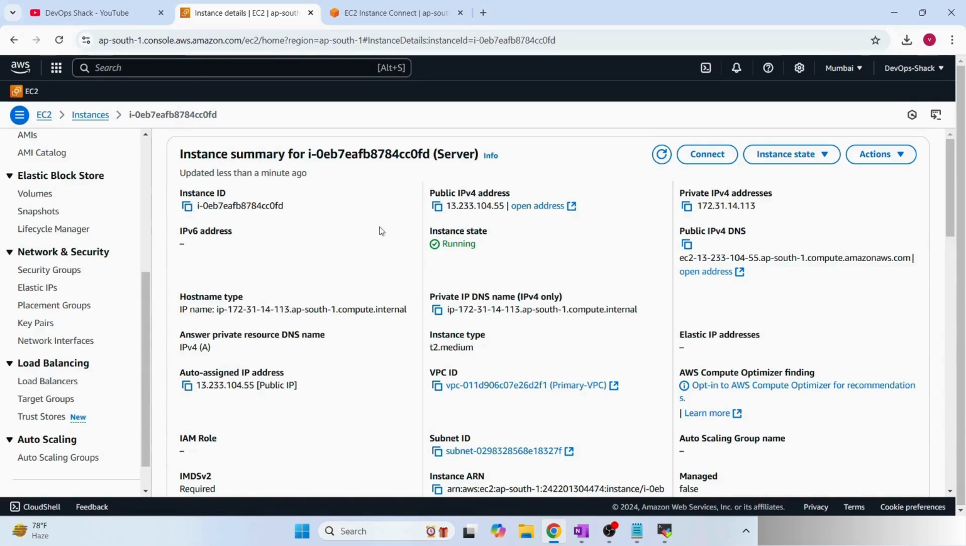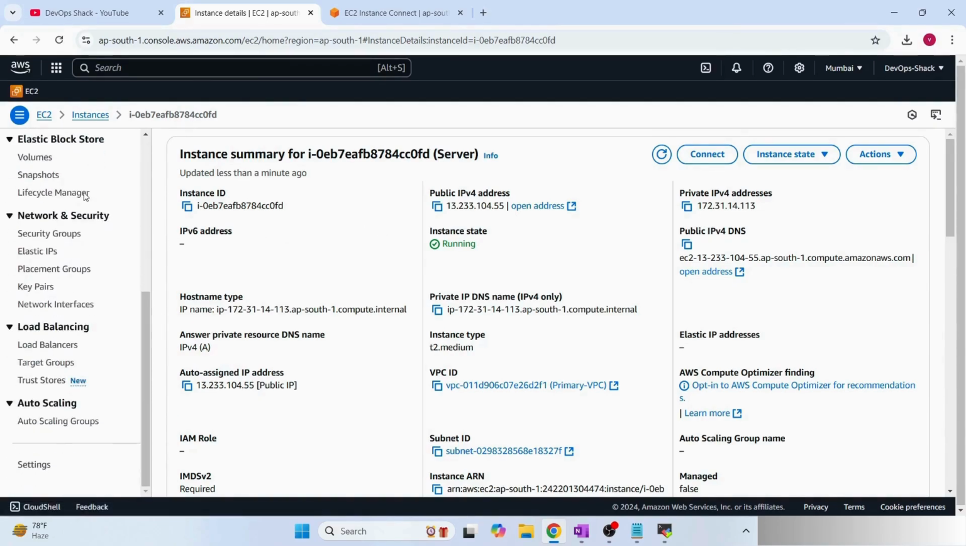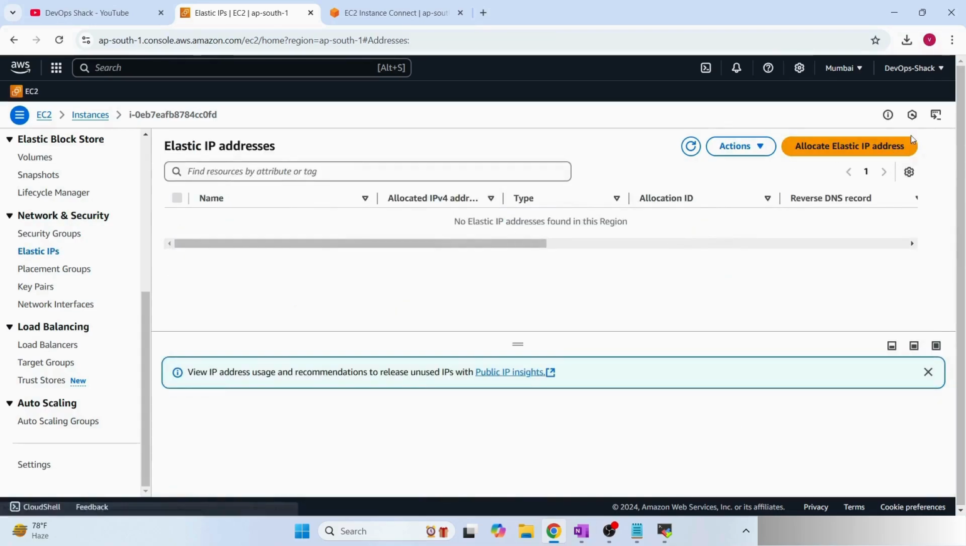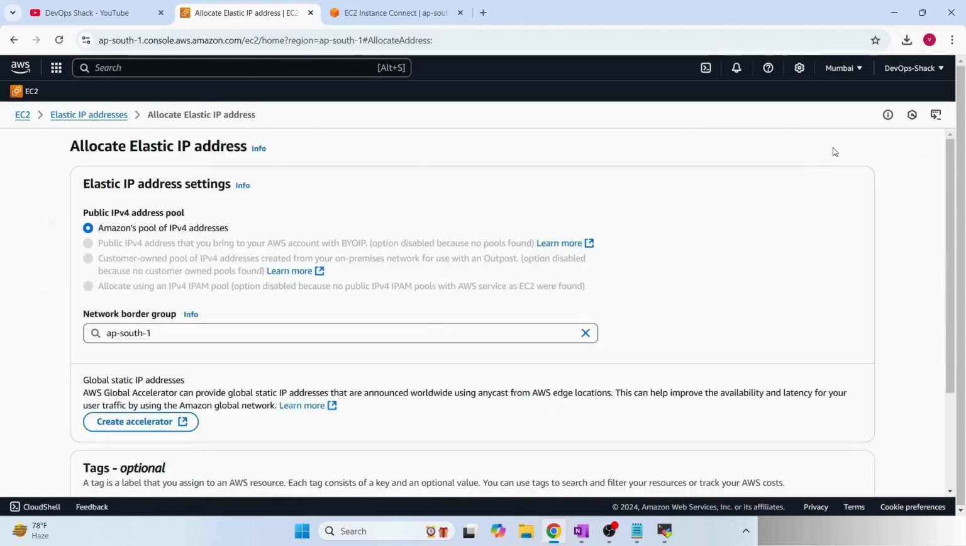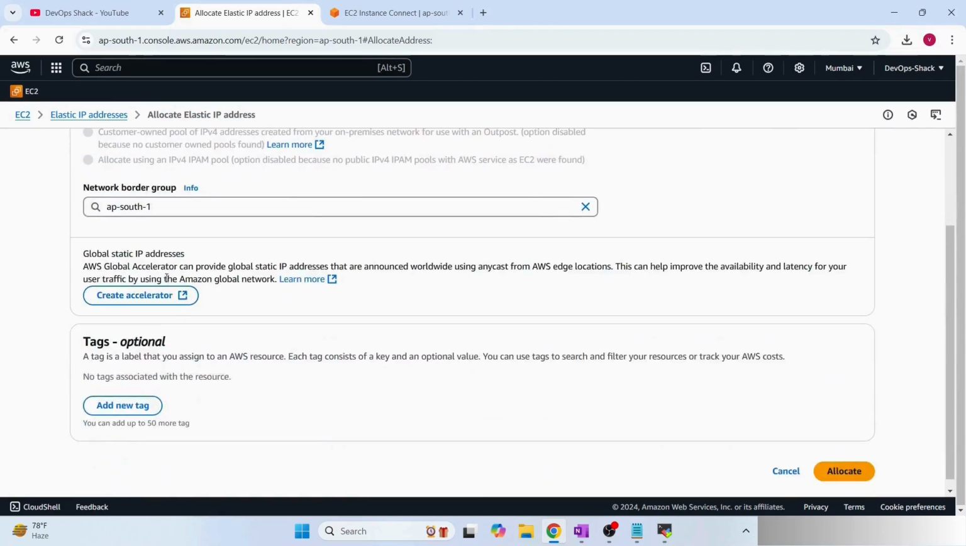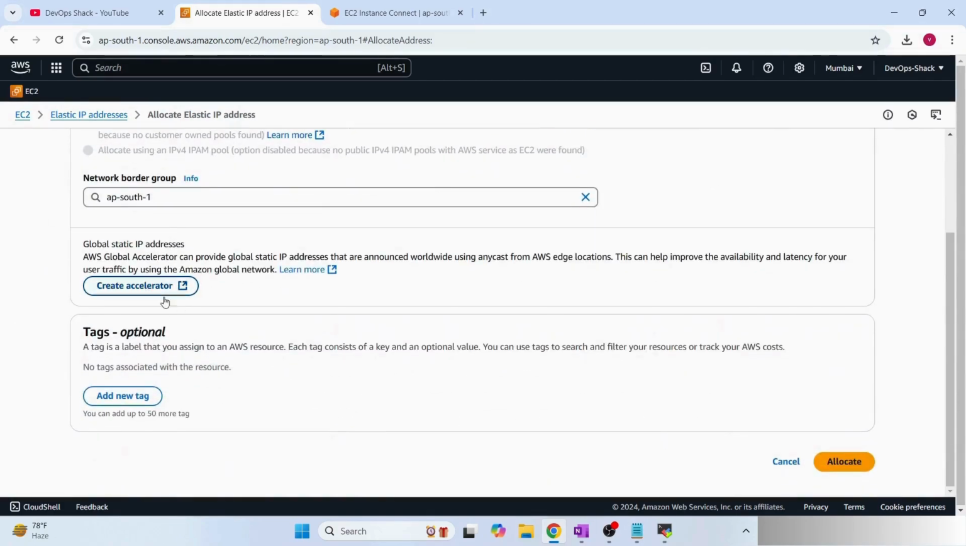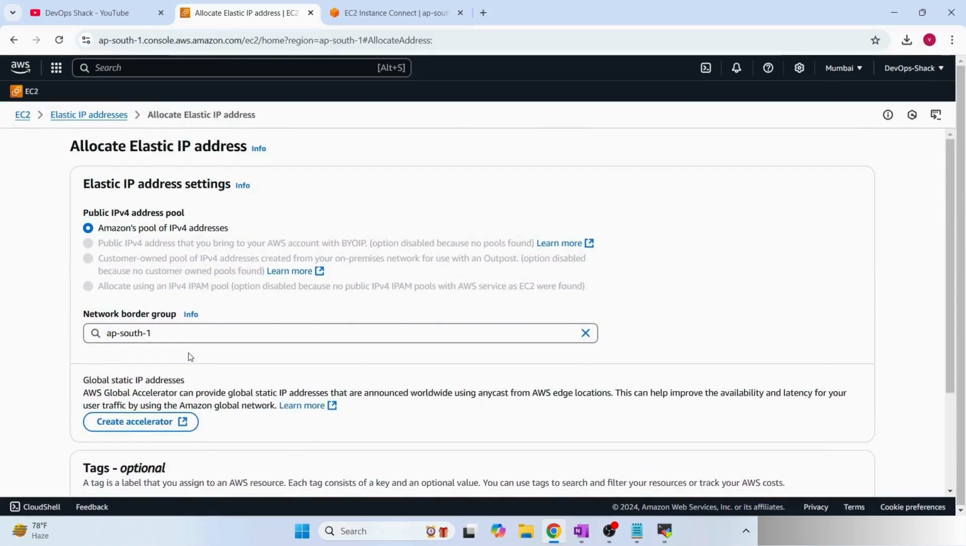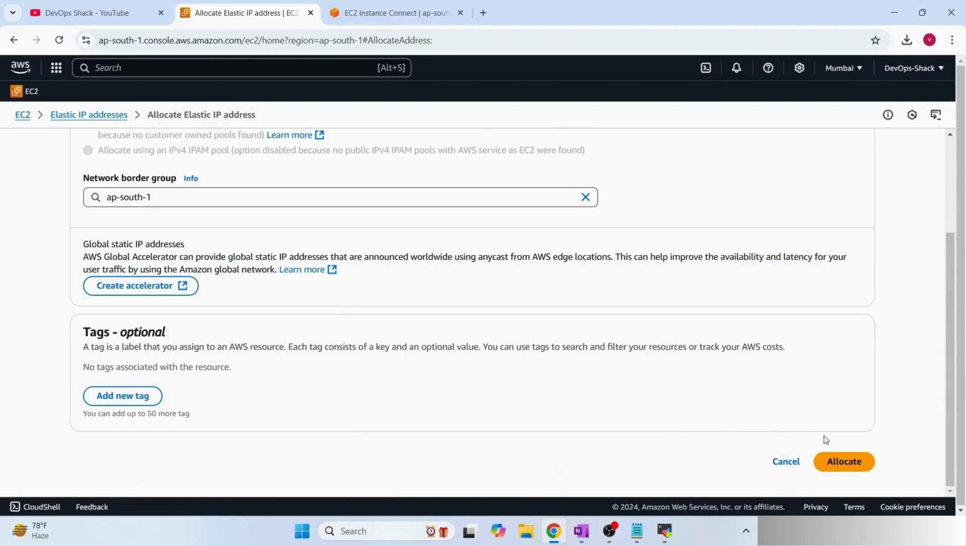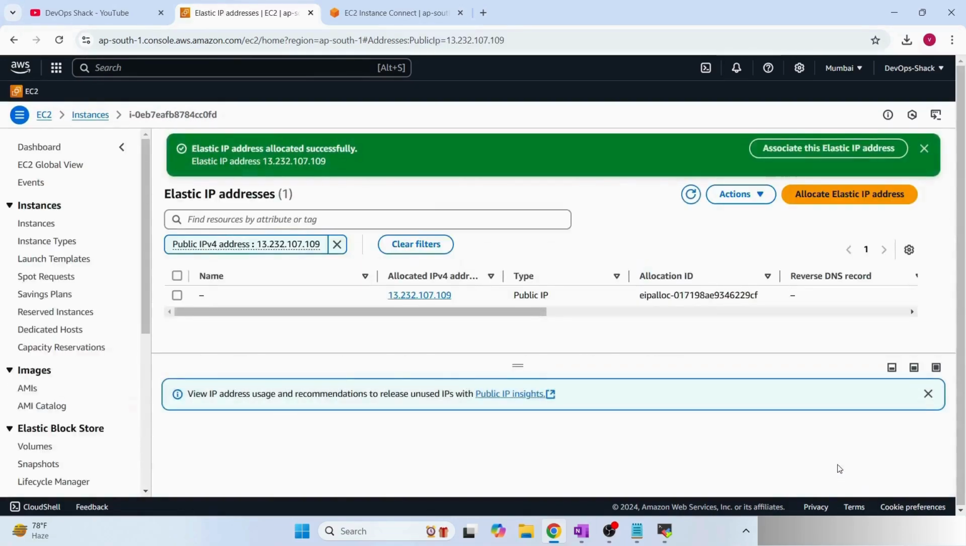In that case, what we have to do is, on the left side, if you scroll down, you will see the option Network and Security. In that second option, you'll be able to see Elastic IP. So click on that, click on allocate Elastic IP address. Okay, and this should be fine here. We don't have to change anything, simply click on allocate.